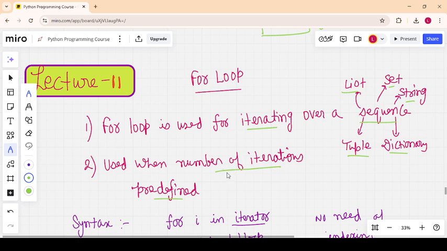In the case of a while loop, we use it when the number of iterations is not predefined, when we have a condition. If the condition is true, the while block will be executed. If the condition is false, the while loop will stop.